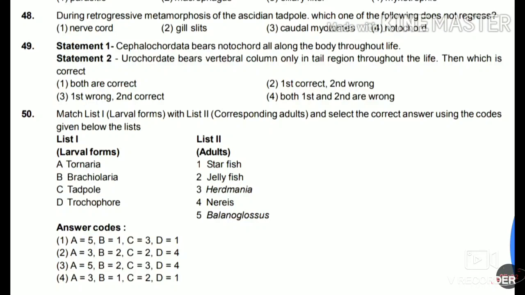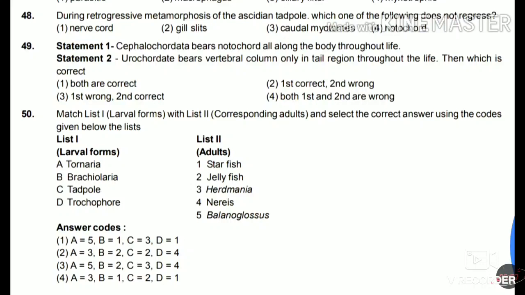List 2 has starfish, jellyfish, Herdmania, Nereis, and Balanoglossus. Options: first, A is equal to 5, B is equal to 1, C is equal to 3, D is equal to 1. Second option, A is equal to 3, B is equal to 2, C is equal to 2, D is equal to 4. Third, A is equal to 5, B is equal to 2, C is equal to 3, D is equal to 4. Fourth option, A is equal to 3, B is equal to 1, C is equal to 2, D is equal to 1.